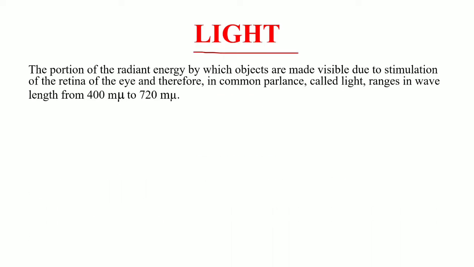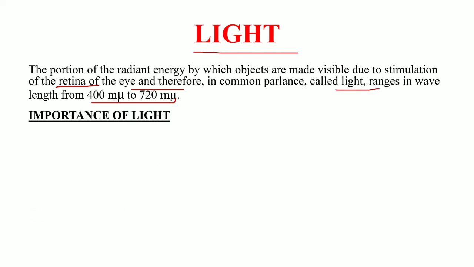So first of all, let's talk about light. What is light? Light is the part of the visible spectrum that is sensitive to the retina of the human eye, which is visible to the human eye. So this electromagnetic radiation, which ranges within 400 to 720 millimicrons, is known as light.